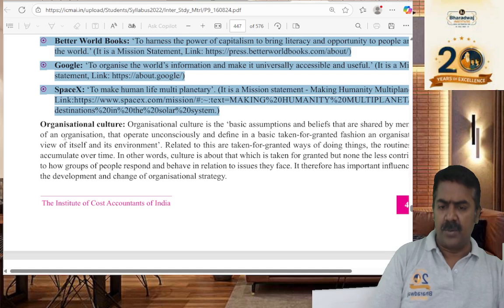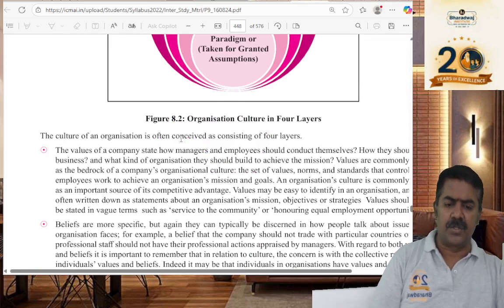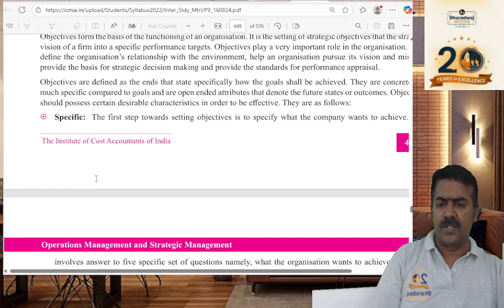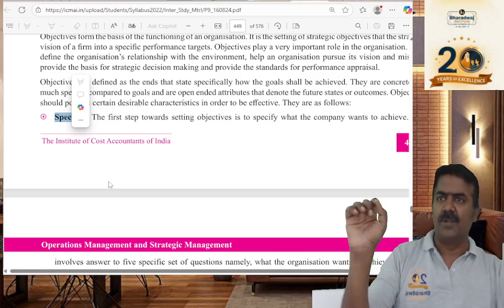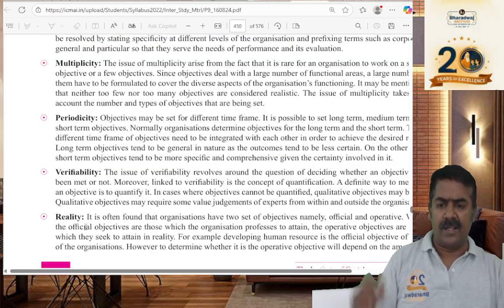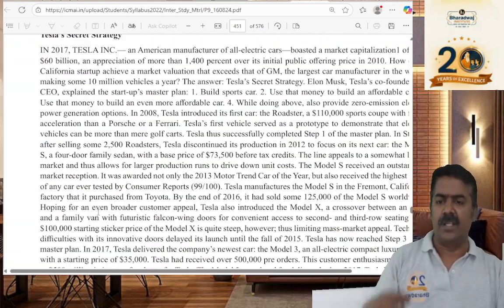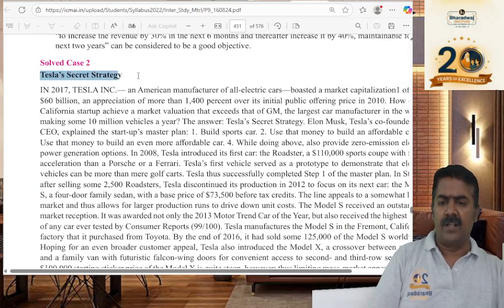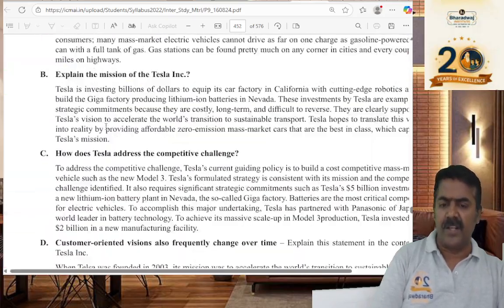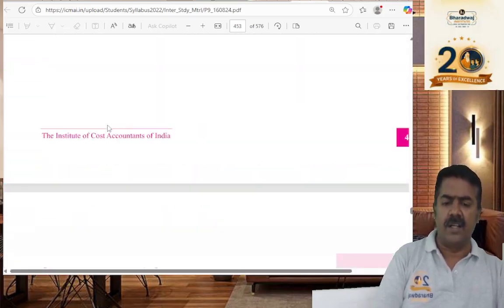Will they test organizational culture? They can ask you brief notes on organizational structure. What is the meaning of goals and objectives? They can ask you features of goals. Just write the keywords: specific, understandable, measurable, attainable, relevant, and time bound. Take the keywords. Will they ask about Tesla's secret technology? No, this is only for your reading. Just have a general read-through.